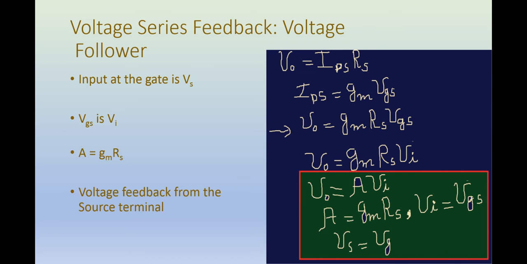So we equate VGS with VI. So we get V naught equal to Gm Rs Vi, or V naught equal to A times Vi. So A is the amplifier gain without feedback, and this A is equal to Gm into Rs, whereas Vi is equal to VGS, and Vs is equal to Vg, that is the voltage at the gate terminal of the FET amplifier.